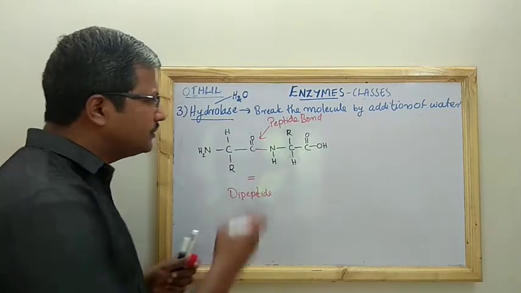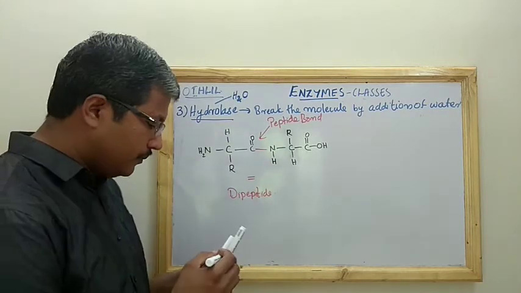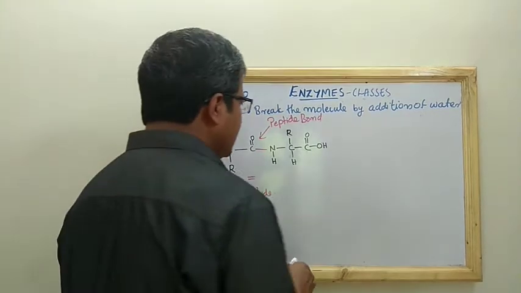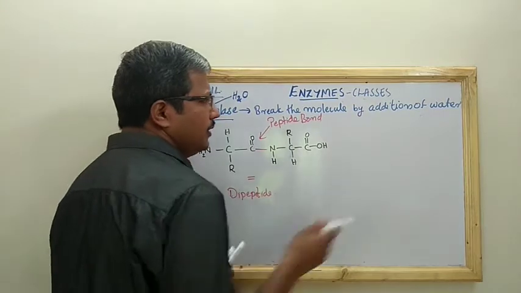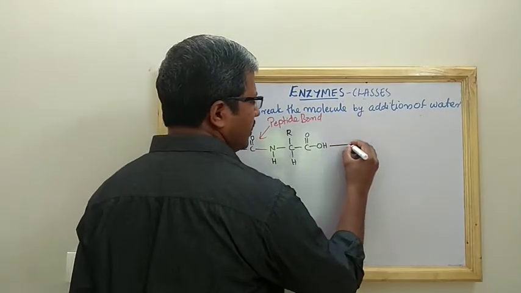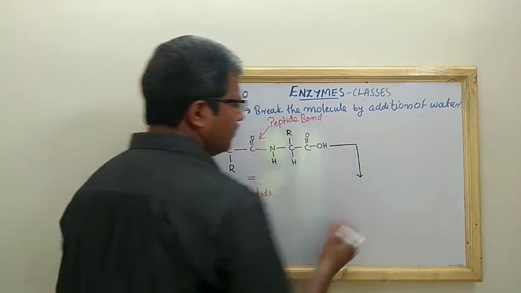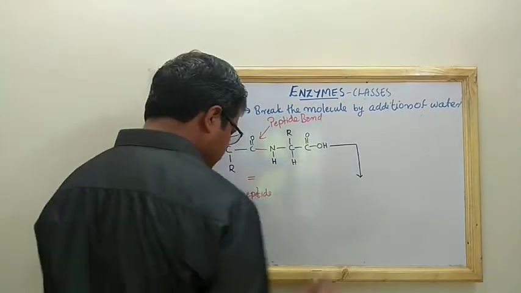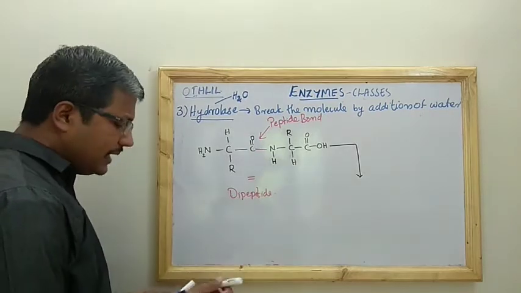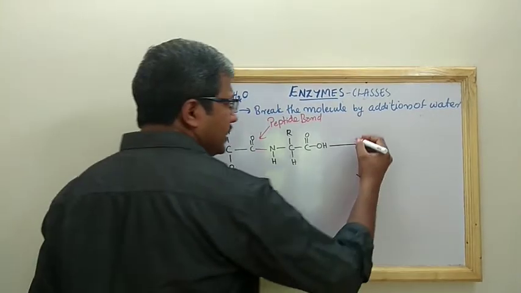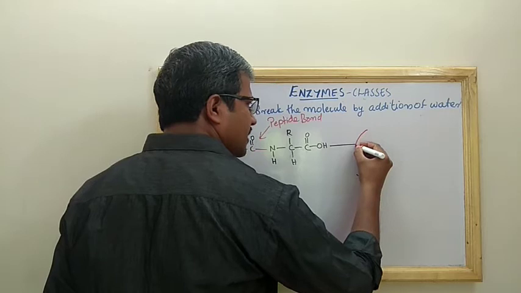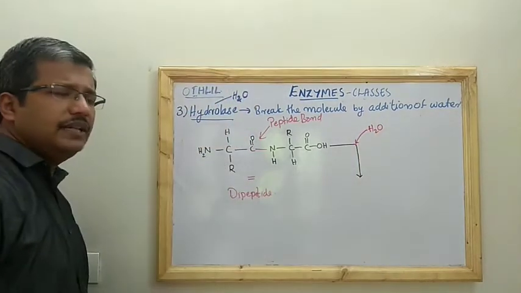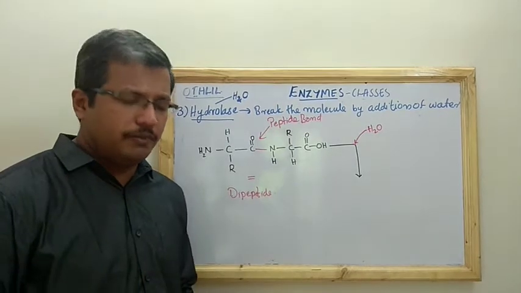So let us see how this peptide bond will be broken by the hydrolase enzyme. In this we can see that a water molecule will be added. I am drawing it like this because we want to represent the entire thing and I don't have space there. So what will be added? A water molecule, H2O. Let us see where this H2O will be going.